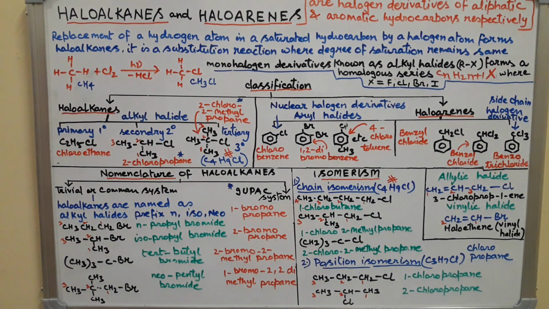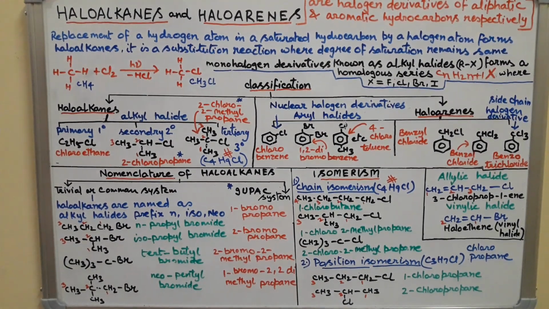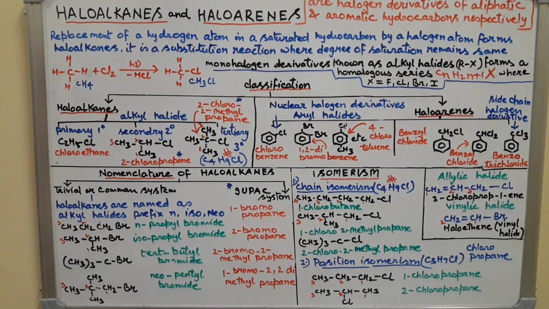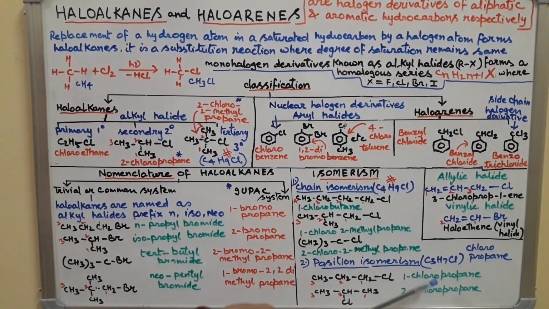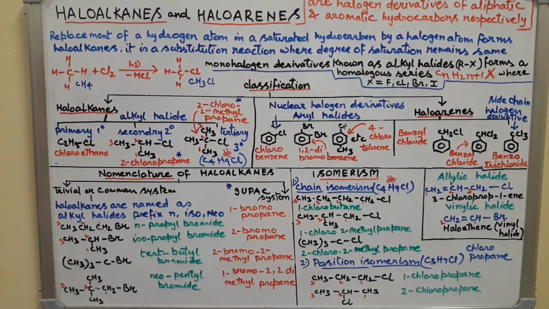Now let's see position isomerism. When two or more haloalkanes having the same molecular formula, for example C3H7Cl, chloropropane, possess the halogen atom attached to different carbon atoms of the chain, that is, the position of the halogen atom differs.